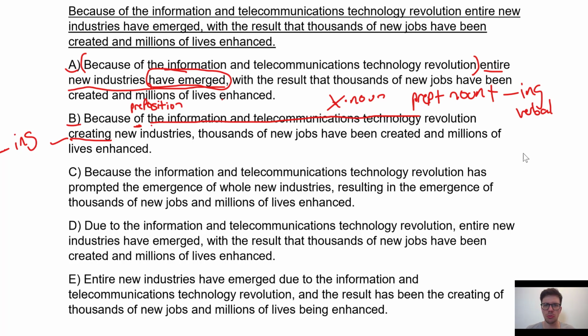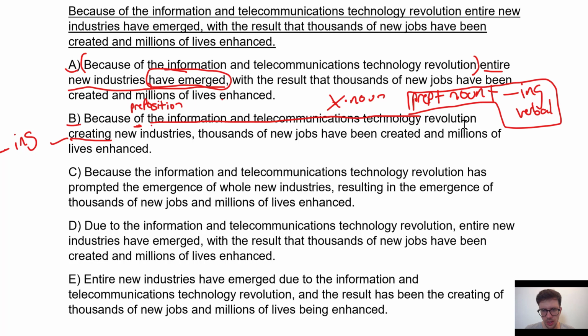As we know from what we've talked about recently, prepositions must take a noun, and they can take a gerund, but that gerund shouldn't look like an action. This is confusing, and it's considered always awkward in the GMAT. So remember this.